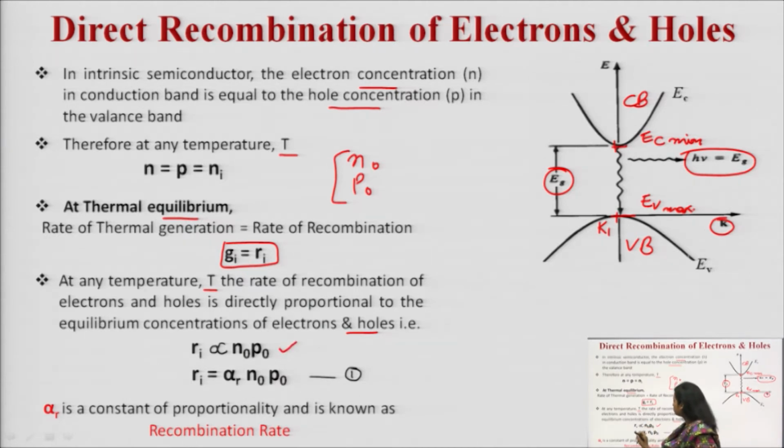So Ri is equal to alpha R into N naught into P naught. Here alpha R is a constant of proportionality and it is known as the recombination rate. This is how you can calculate the rate of recombination and relate it mathematically. You must remember all of these points.